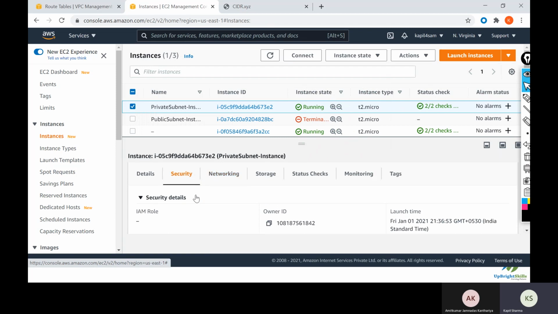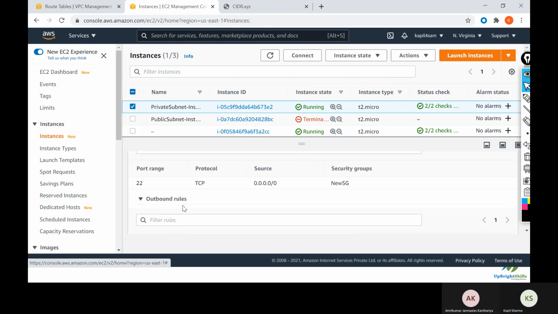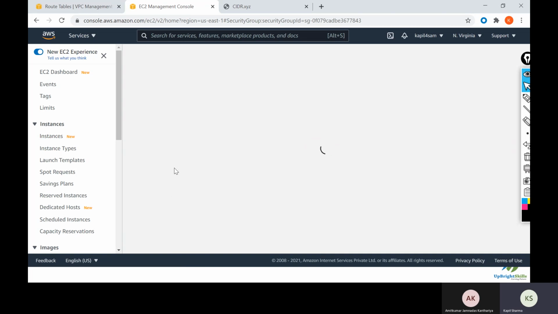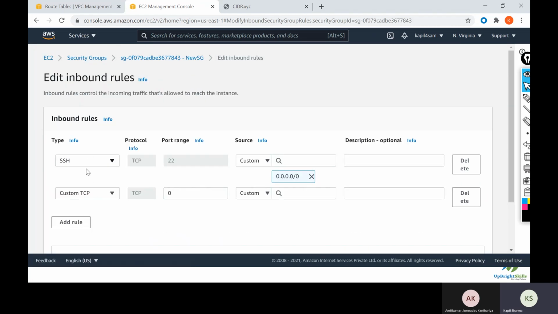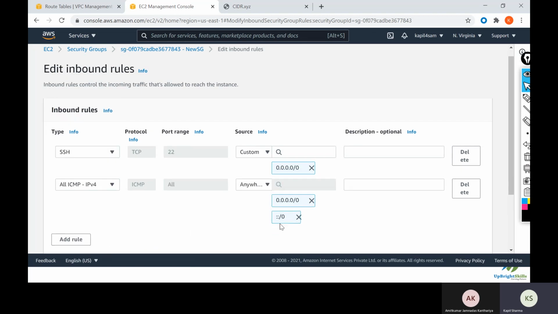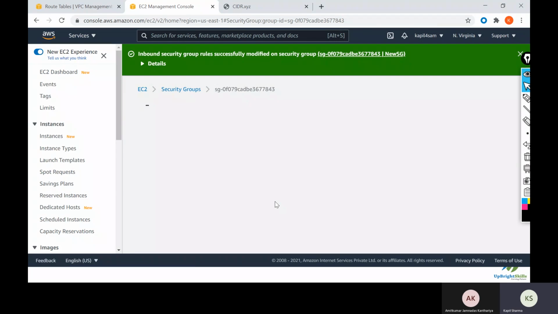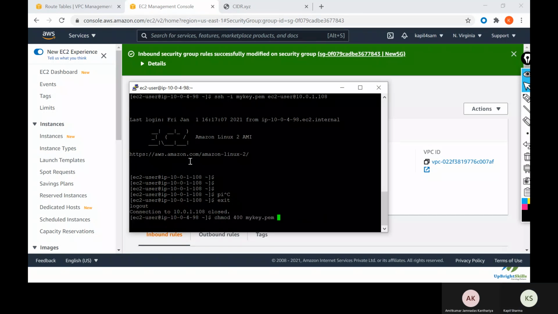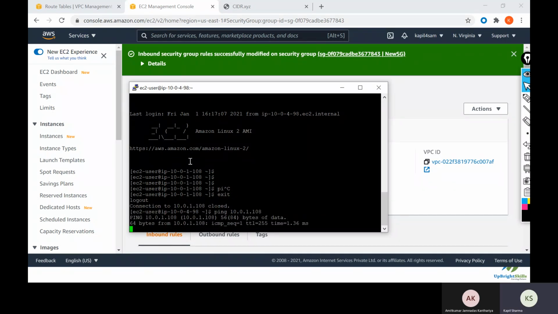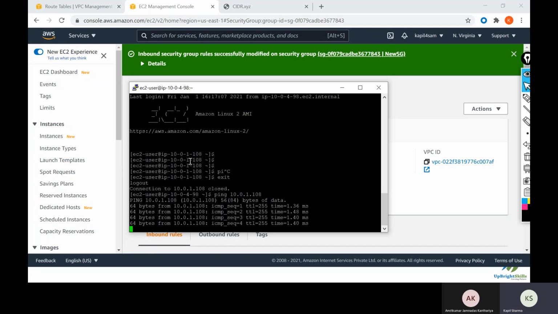Let me enable ping as well for this. In this security group, let me add ICMP, all IPv4, anywhere, and save. So now you can see I'm able to ping because I've enabled the ICMP protocol.